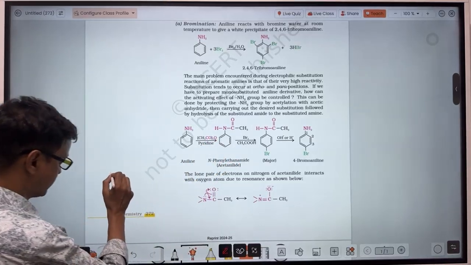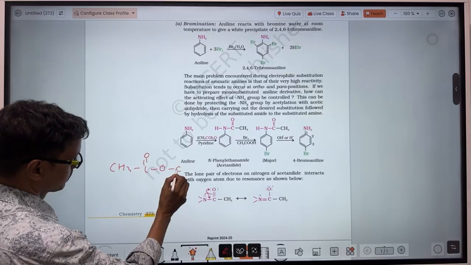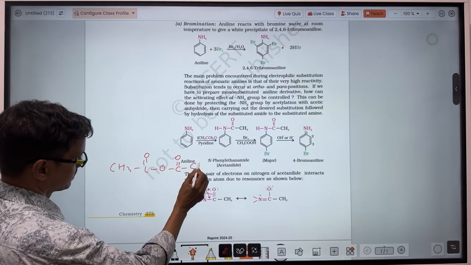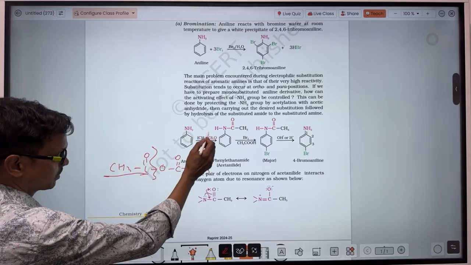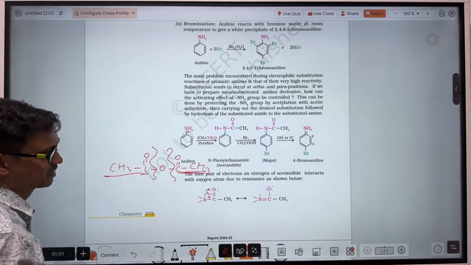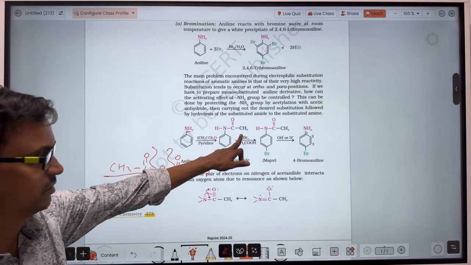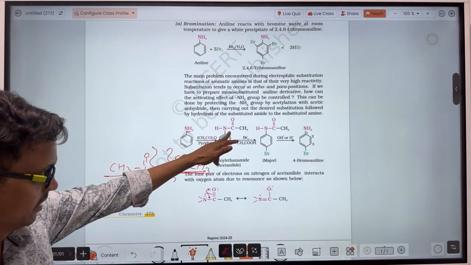So there is acetic anhydride like this one: CH3, C double bond O, and O here, and here also C double bond O and CH3. So either this group will get bonded to the nitrogen, or this group will get bonded to this nitrogen. How does that get bonded? Recall the previous reactions.